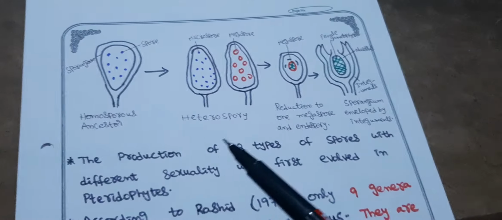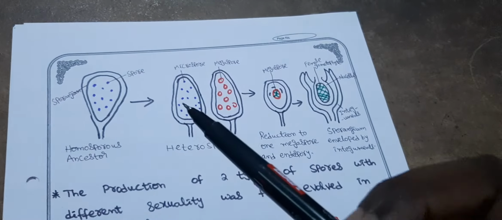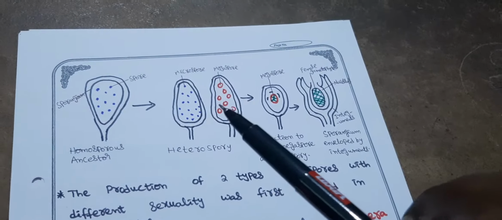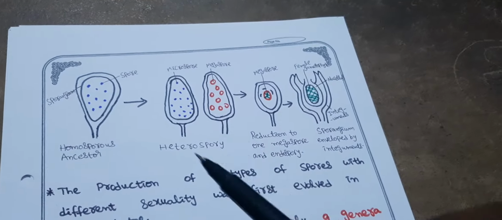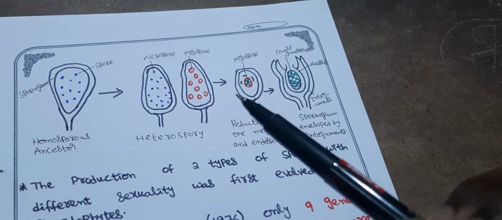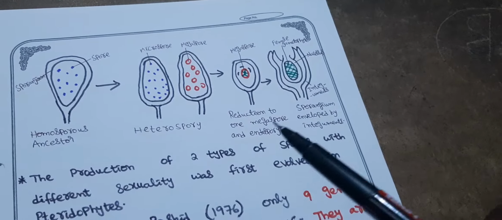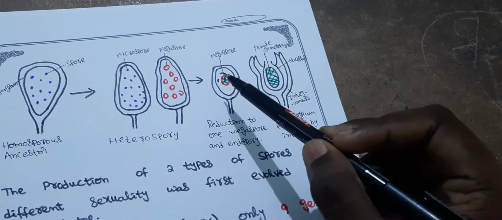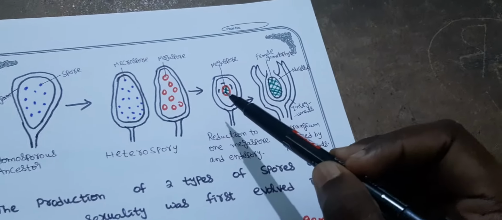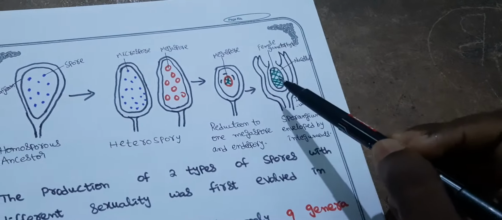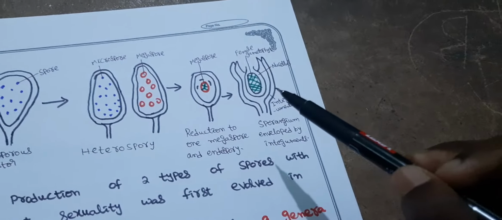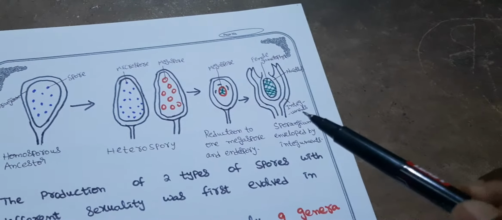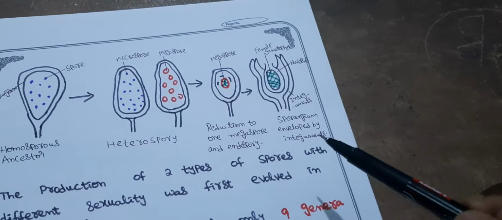From them, we have seen heterospory. In heterospory, microspores of small size and megaspores of large size are developed. Due to some nutritive and environmental conditions, heterospory is developed. And from them, reduction to one megaspore and endospory occurs. See, here finally a single megaspore is left. After this is the final product of geological development. That means the evolutionary final product is this sporangium enveloped by integuments.